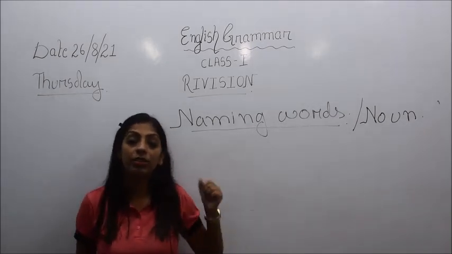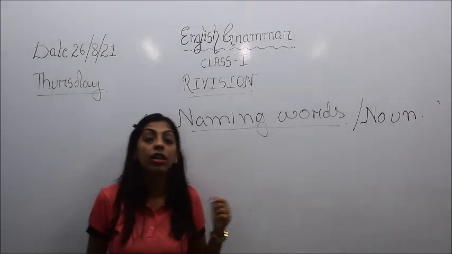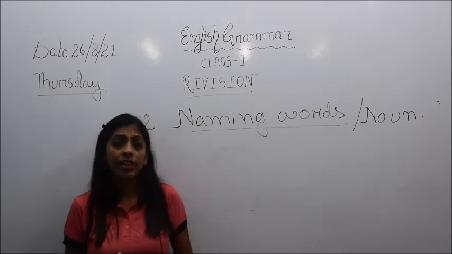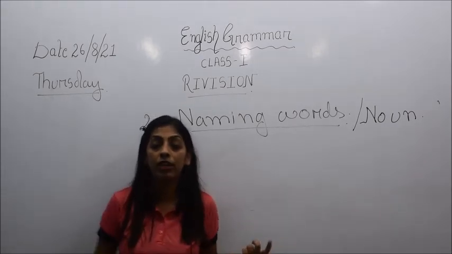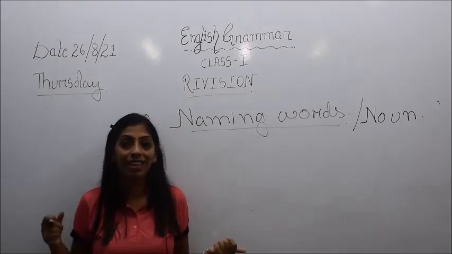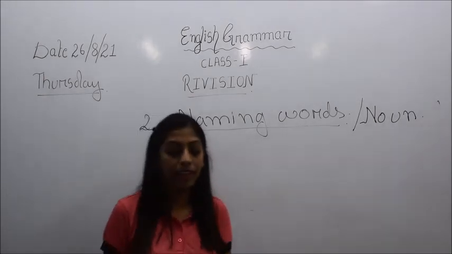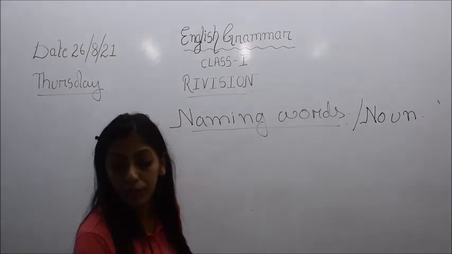And what is a small letter also called? It is also called what? Lowercase letters. And it can also be written in capital letters, so it is also called what? Uppercase letters. Okay, so this was all there in your grammar book, for your test.